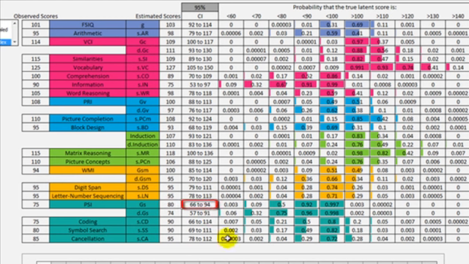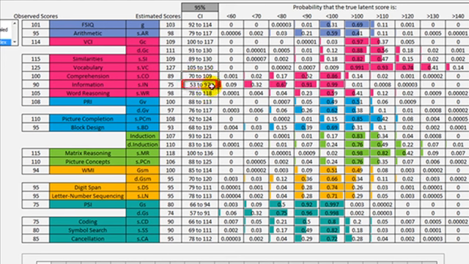Our 95% confidence interval is 66 to 94. It's probably more like 80 than it is like 66 or like 94, but it could be anywhere in that range. Is there any more information? Well, if we look at these specific scores and just look for the ones that the confidence interval does not contain 100, we see vocabulary. It doesn't contain 100, this confidence interval. Therefore, whatever is distinct about vocabulary from GC and from G, this person has a little bit more of it.